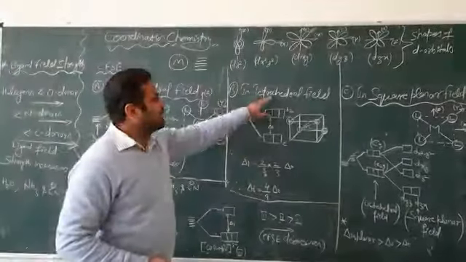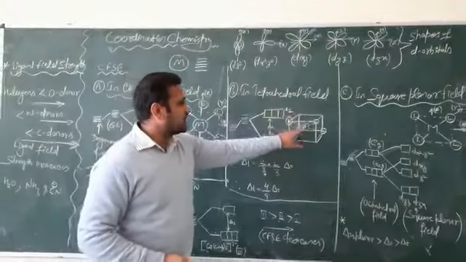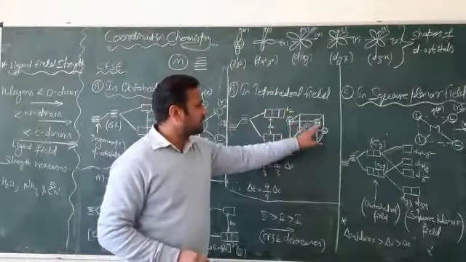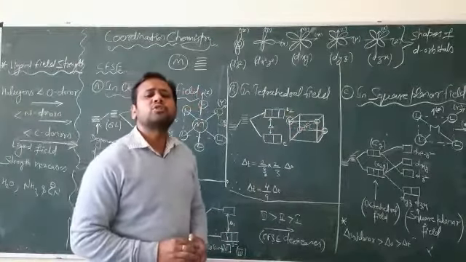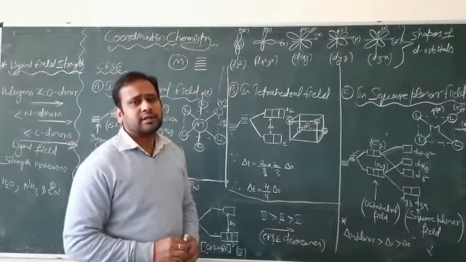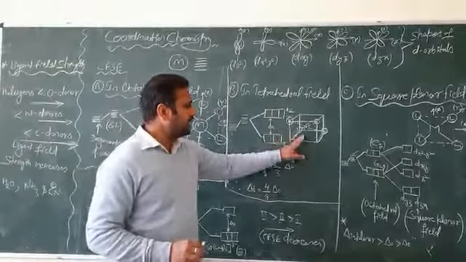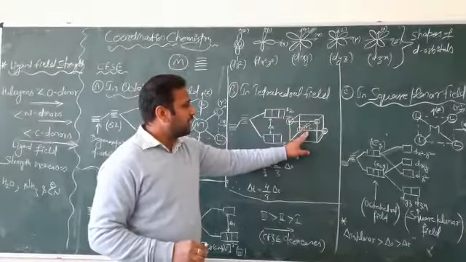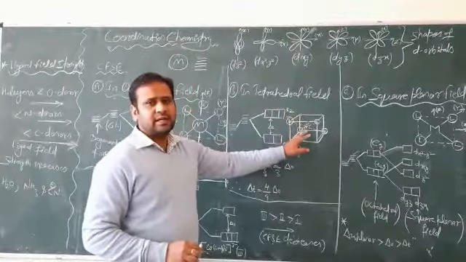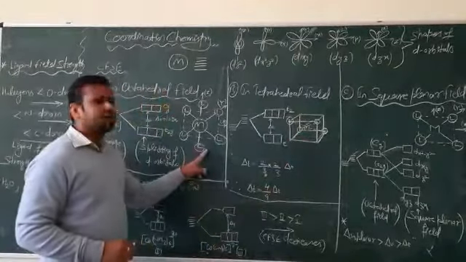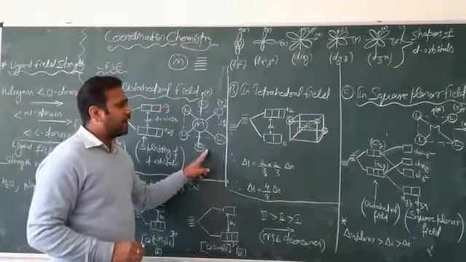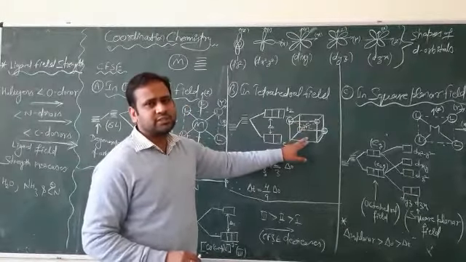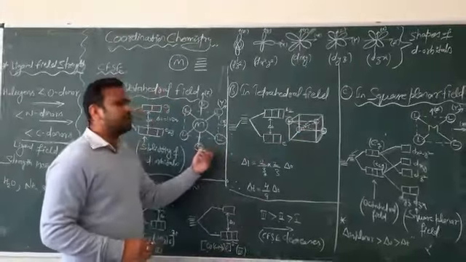In case of the tetrahedral field, the transition metal ion is surrounded by 4 ligands which are present at the positions of a regular tetrahedron. But here, in the tetrahedral ligand field symmetry, we have 2 fewer ligands as compared to octahedral field symmetry, and the ligands attack at 2 fewer positions as compared to octahedral field symmetry.